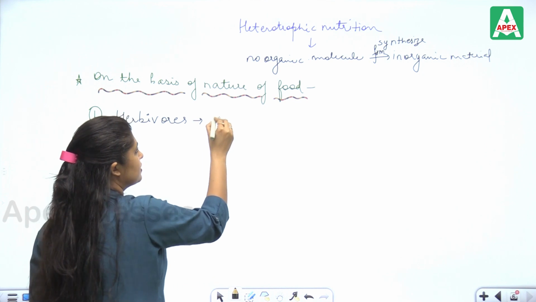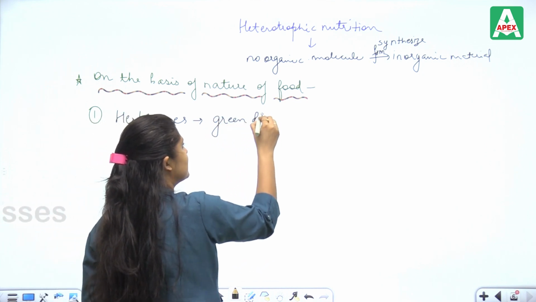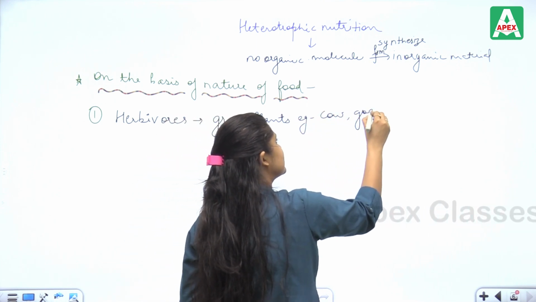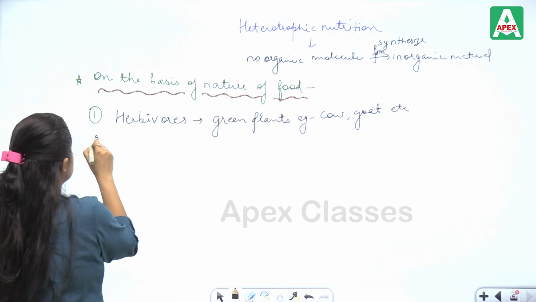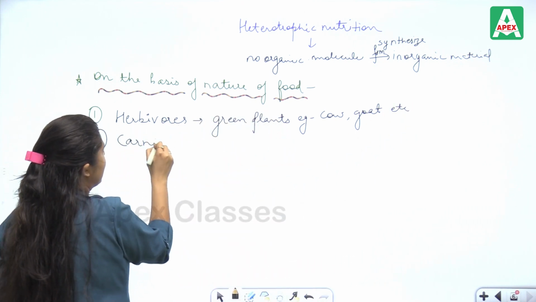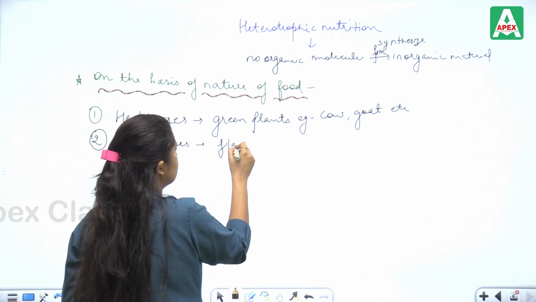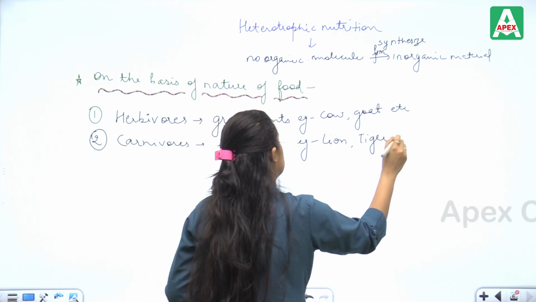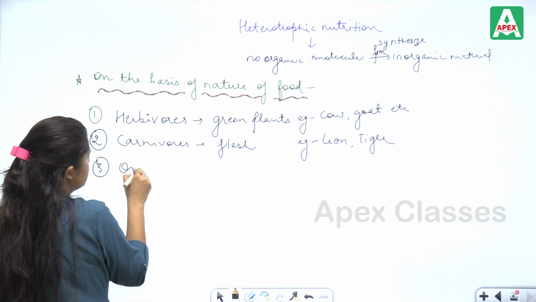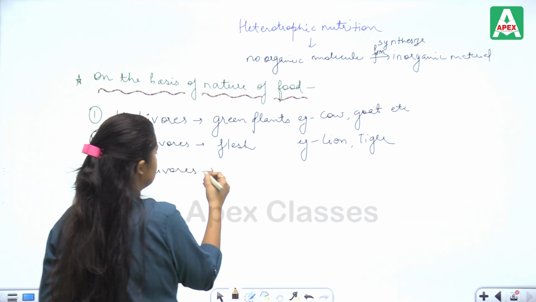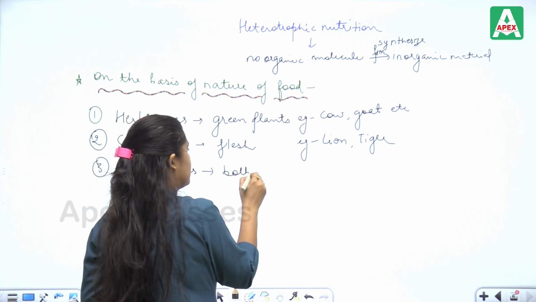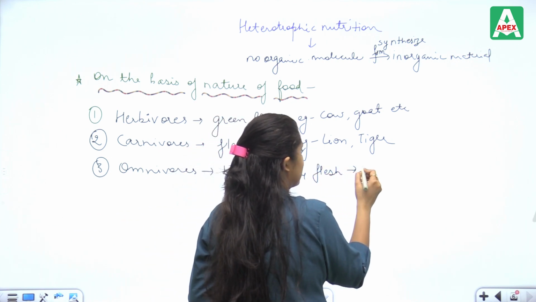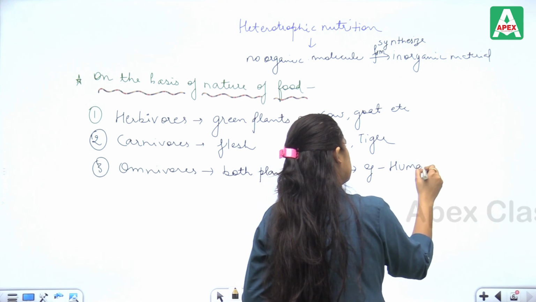Herbivores are those which attain food from green plants, for example cow, goat, etc. Carnivores are organisms which attain food from flesh, for example lion, tiger. Omnivores feed on both plant and animal material, for example humans.